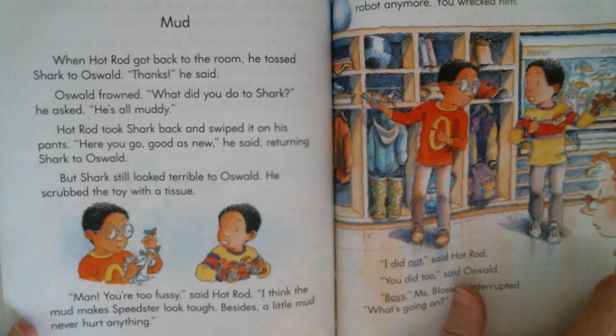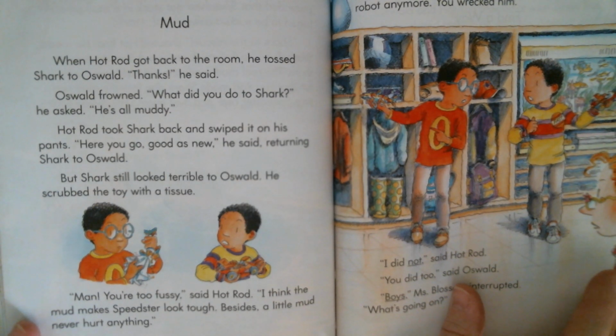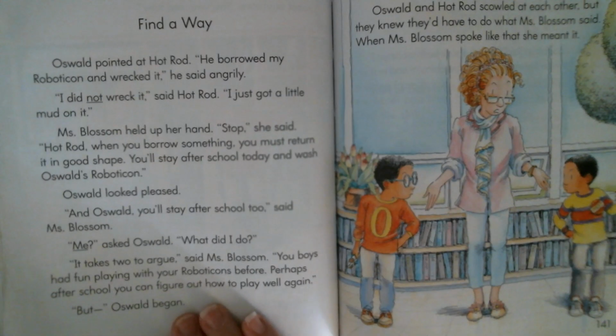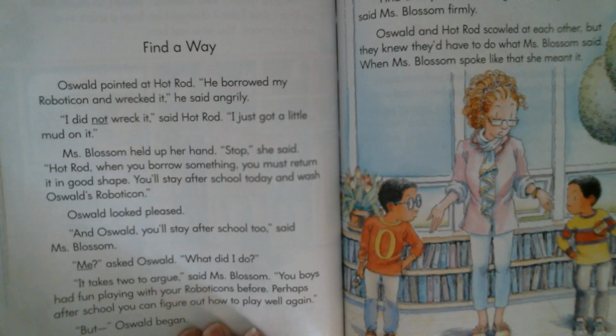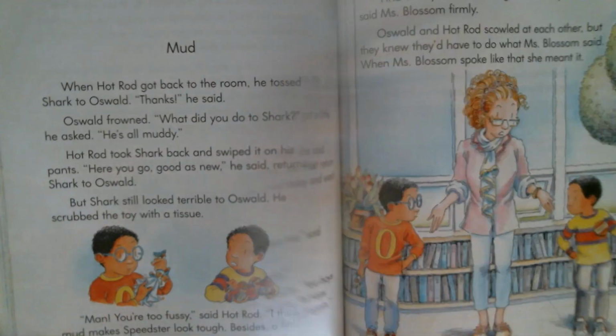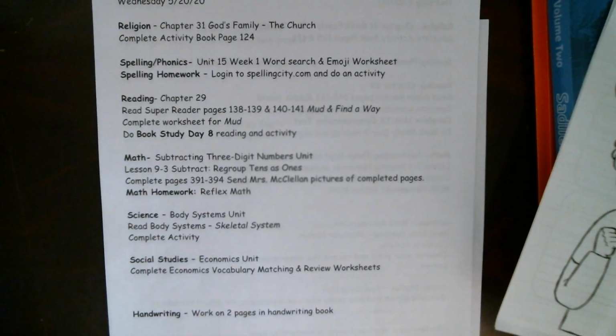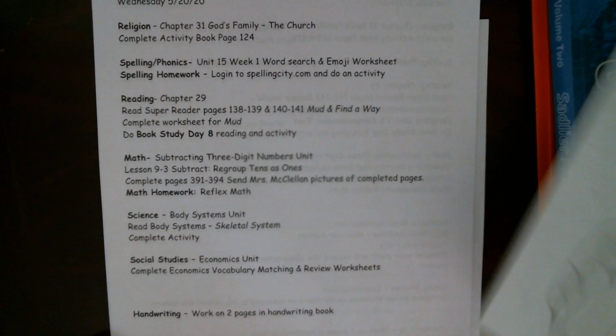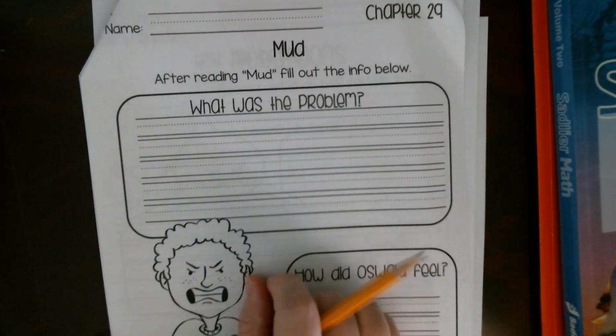So you're going to read the story Mud. There's a problem with Oswald and Hot Rod. And then you're also going to read the story Find a Way. Both stories, since we're short a day, we need to make sure we read them so that we understand what's going on. And then you're just going to do the worksheet for Mud today.